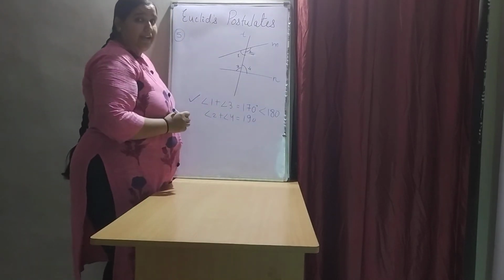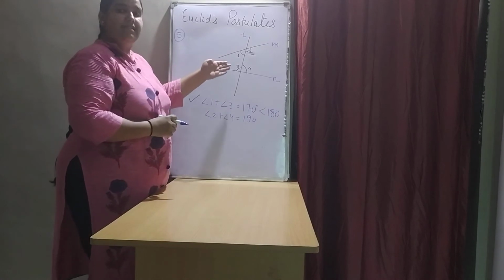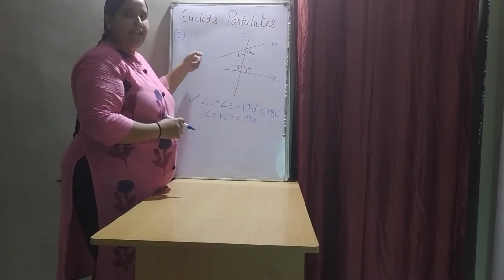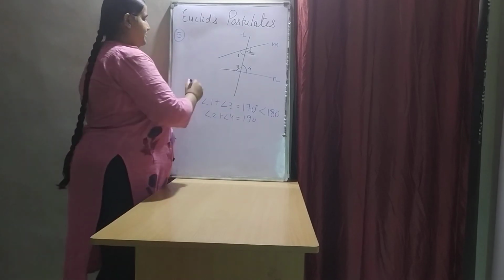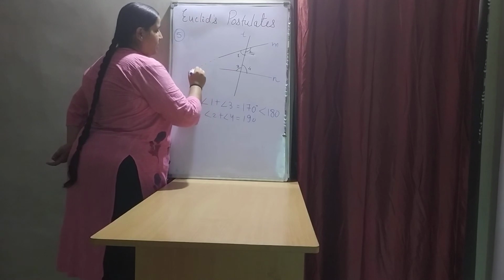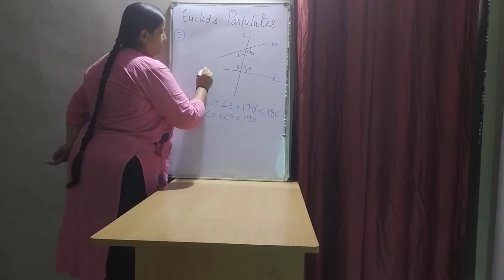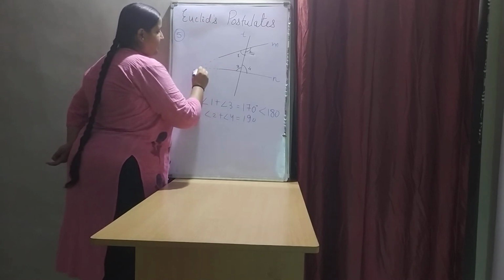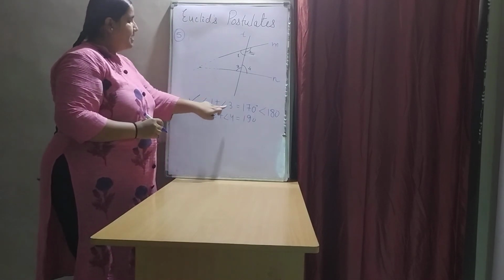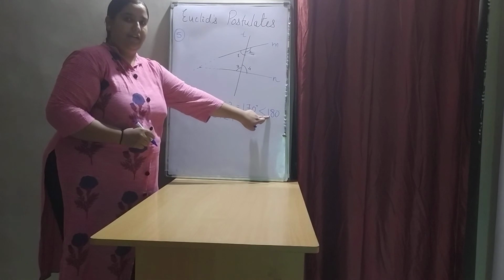On the side where the sum of angles is less than 180 degrees, if I produce these 2 lines, they meet at a certain point like this. If I try to produce these 2 lines in this way, they are going to meet at a certain point on that side where the sum of angles is less than 180.